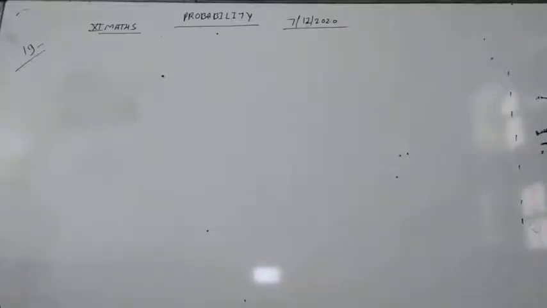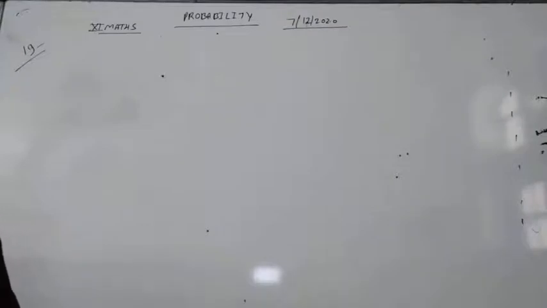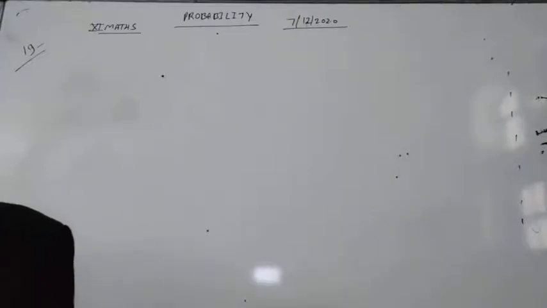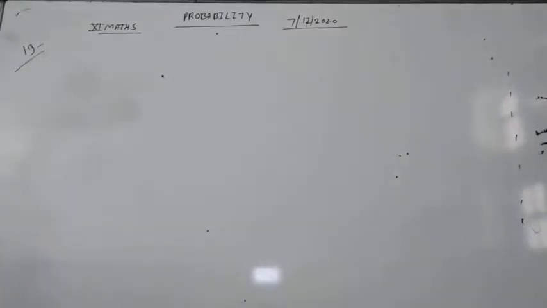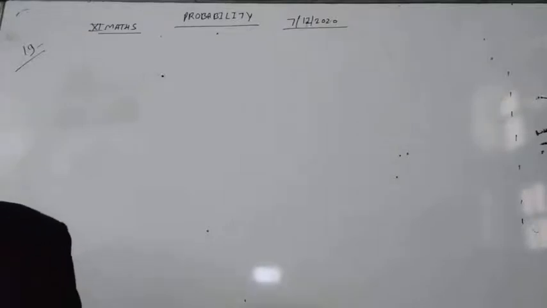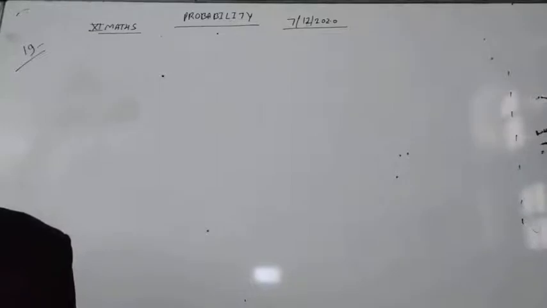So students, in this question we are given that passing the first examination is 0.8, passing the second examination is 0.7, and the probability of passing at least one of them is given.